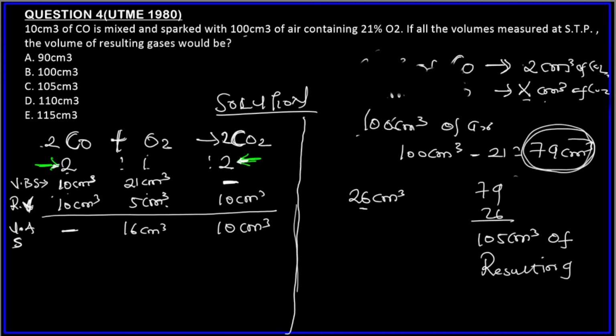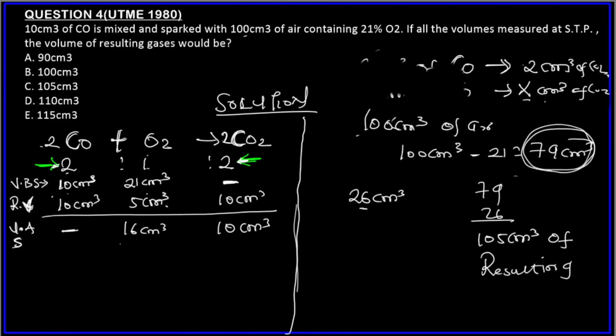Let me quickly do it. We are still in question 4. Let me just do a brief recap. We already looked for the amount of oxygen gas remaining, and then the volume of the product formed. The volume of oxygen gas remaining and the volume of the product formed are the ones that will remain after reaction. They'll be there after reaction.